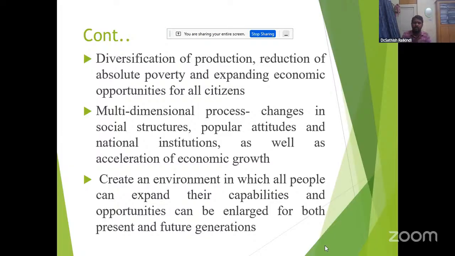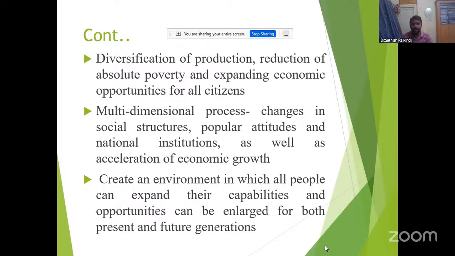So production diversification, absolute poverty, relative poverty. What is absolute poverty here? Those who are not getting essential goods like food, shelter, clothing, medical facilities, and drinking water facilities. If not getting these, it is absolute poverty.